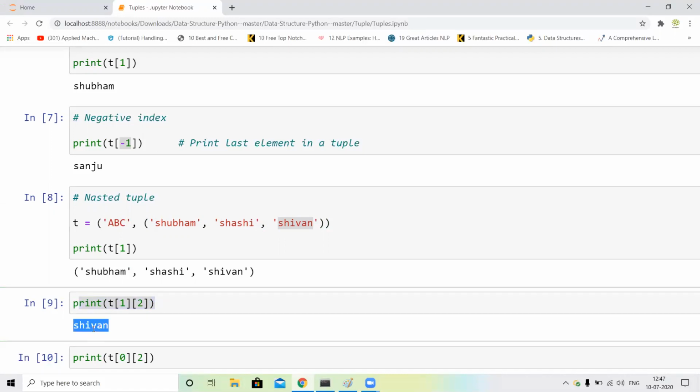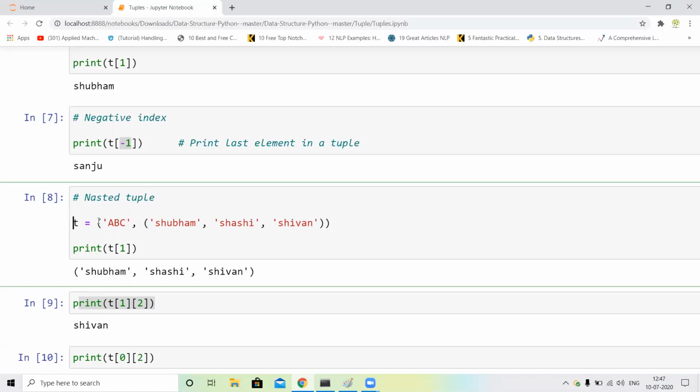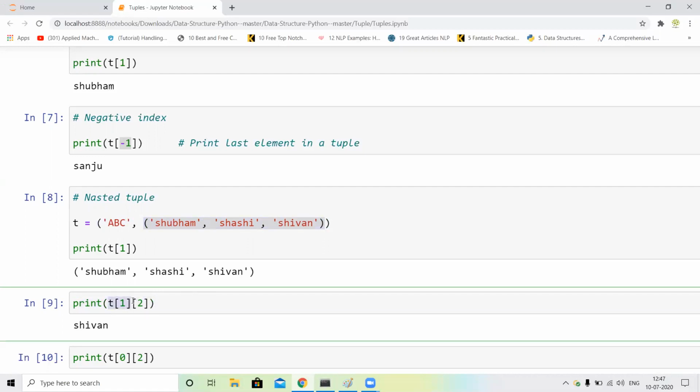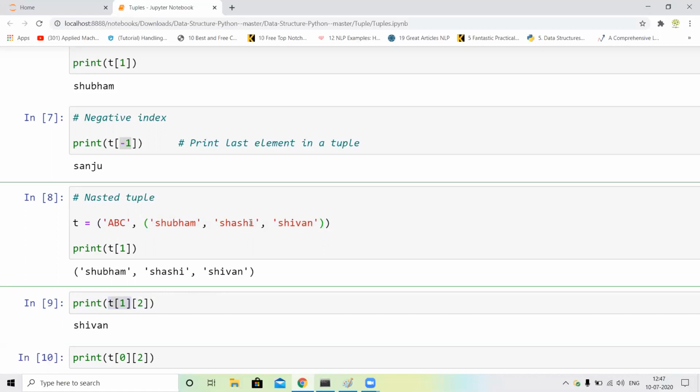One more time guys, I repeat this. First of all I just assign T is equal to, in parenthesis, ABC is the first index, like 0, and the whole tuple is the second index, like 1. Okay, so I just call print of T first index, and in the first index I call the second index.